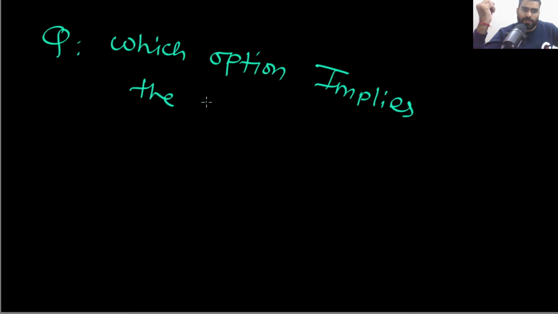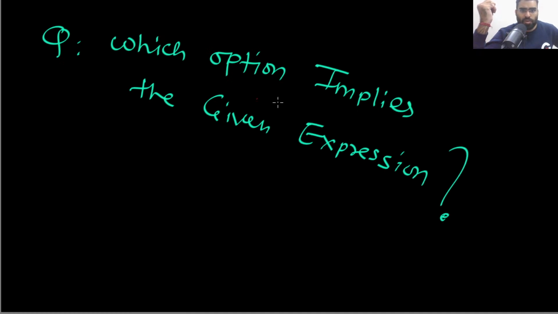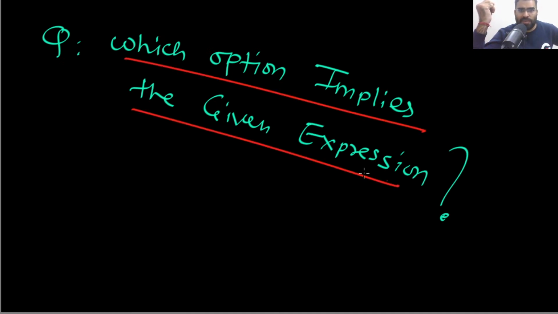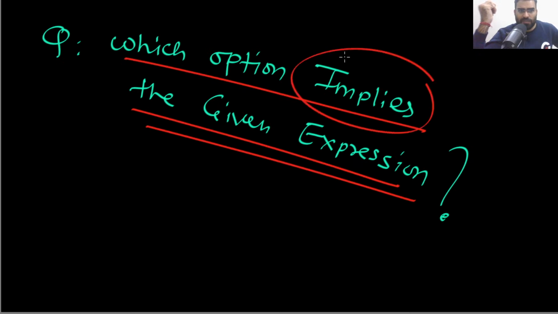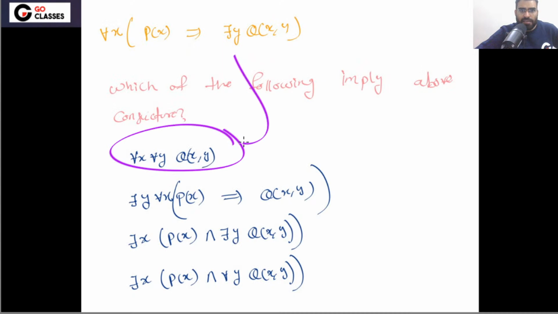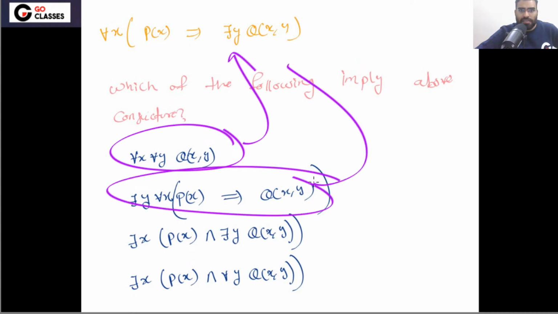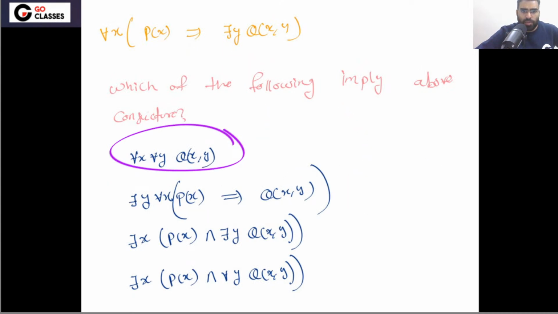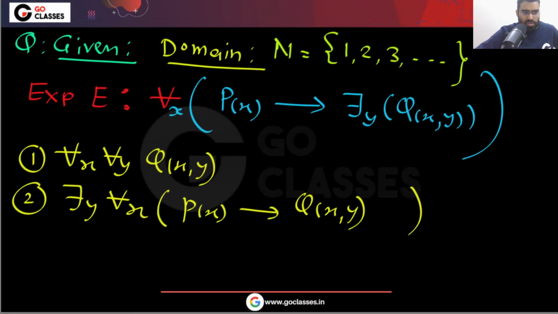Okay, so this was the given expression. Remember, the question was asking which option implies the given expression. So we have to see in this direction: will this imply this? In this direction we have to think. Okay, is this clear? I hope this question is clear.